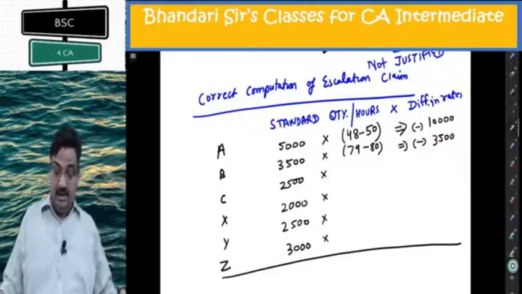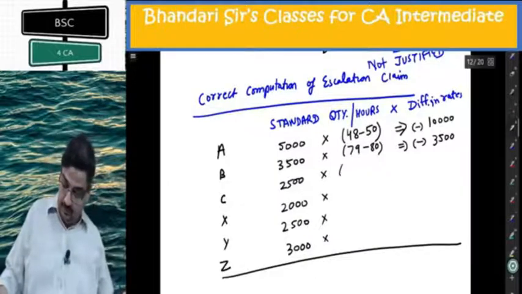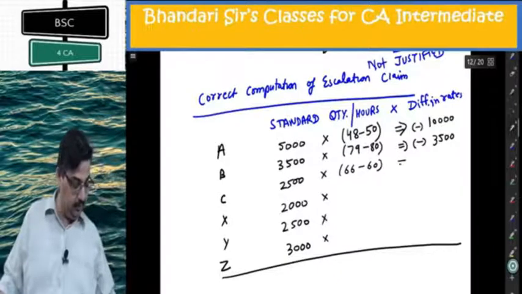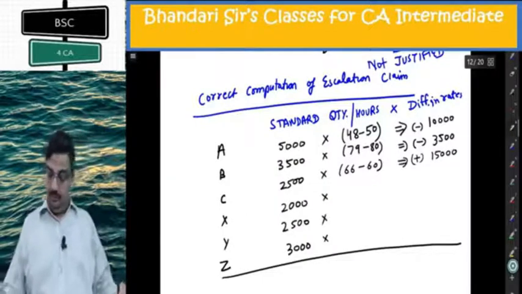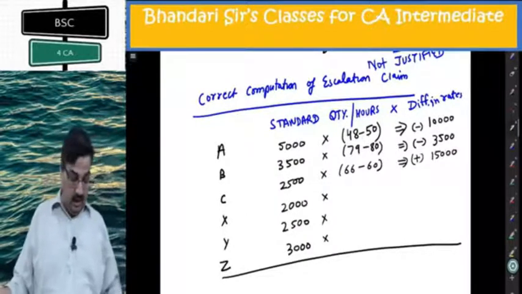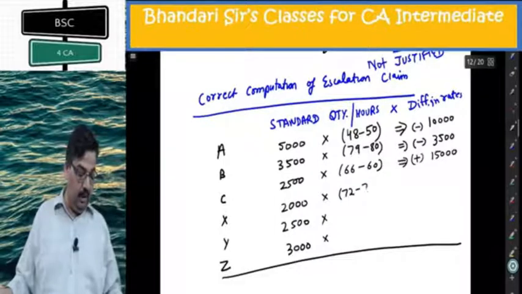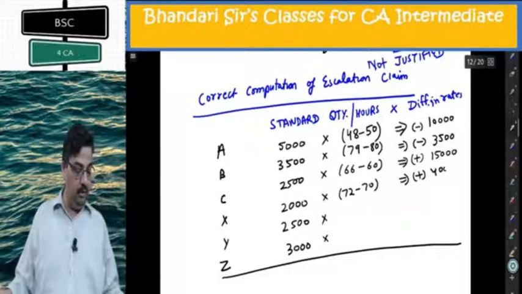Now here is a 6 rupees increase, 66 minus 60. 6 means positive 15,000. There is again an increase, 72 minus 70, 2 rupees increase, 4,000.